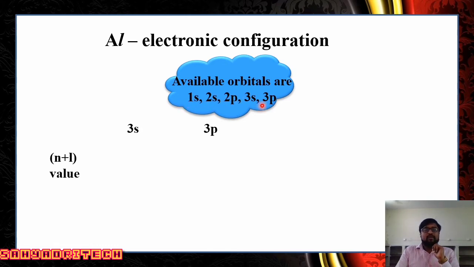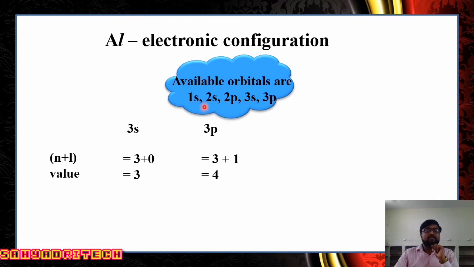Now if we compare the 3s and 3p orbitals, for 3s, what is the n value? n is equal to 3, and for s, l is equal to 0. So 3 plus 0, the answer is 3. So for 3s, the n plus l value is 3. Then for 3p, n is 3 and for p, l is equal to 1, so the n plus l value is 4. Now if we compare the 3s and 3p orbitals, which has less energy? Obviously 3s has less energy than 3p.